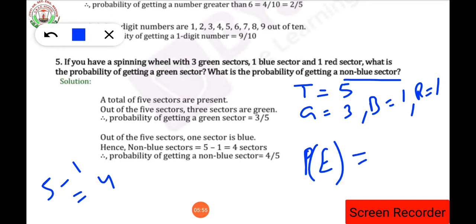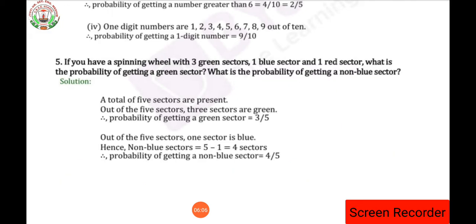Number of non-blue sectors upon total number of sectors. So total number of sectors is 5, number of non-blue sectors is 4, so the answer will be 4 by 5. Have you understood the answer? So here the total number of sectors is 5, and the probability of getting a green sector will be, how many green sectors are there? 3 green sectors are there, so it will be 3 by 5.